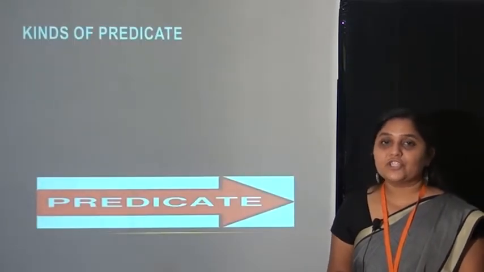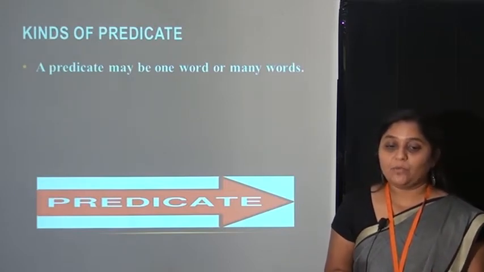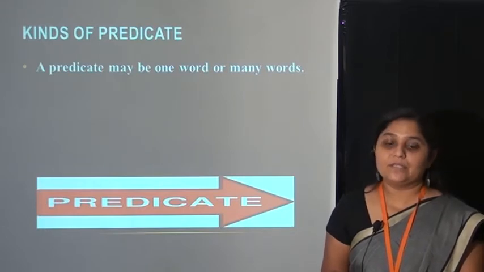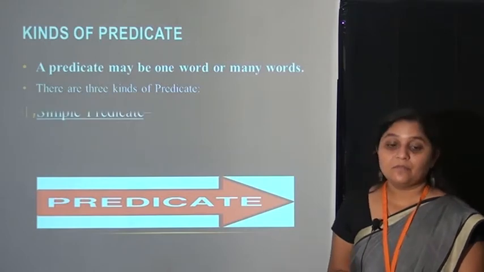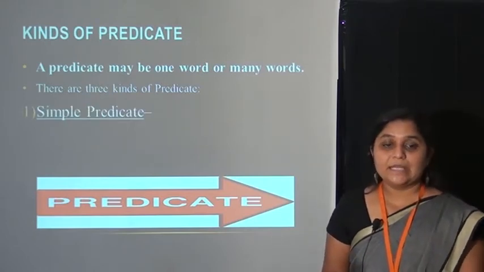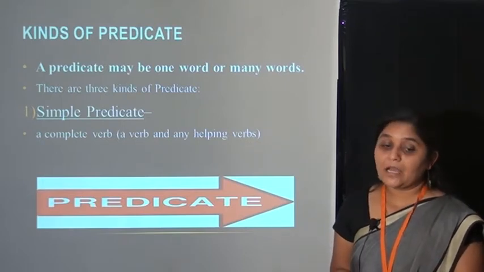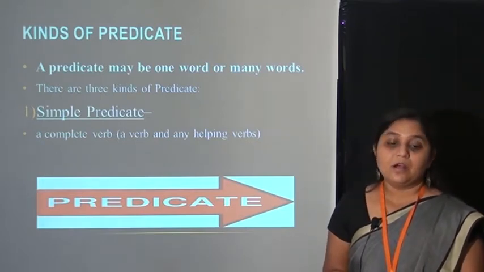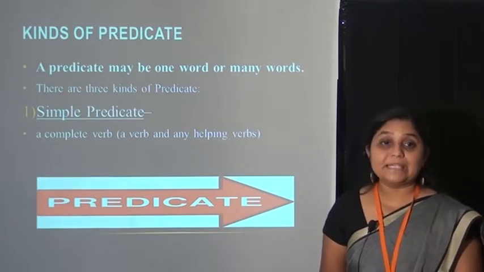Now let's see kinds of predicate. First we'll see what a predicate is. A predicate may be one word or many words. There are three kinds of predicates. Let's see what they are. First one, simple predicate. What is it? A simple predicate means a complete verb, a verb and any helping verbs. That is, we can say, the complete verb.